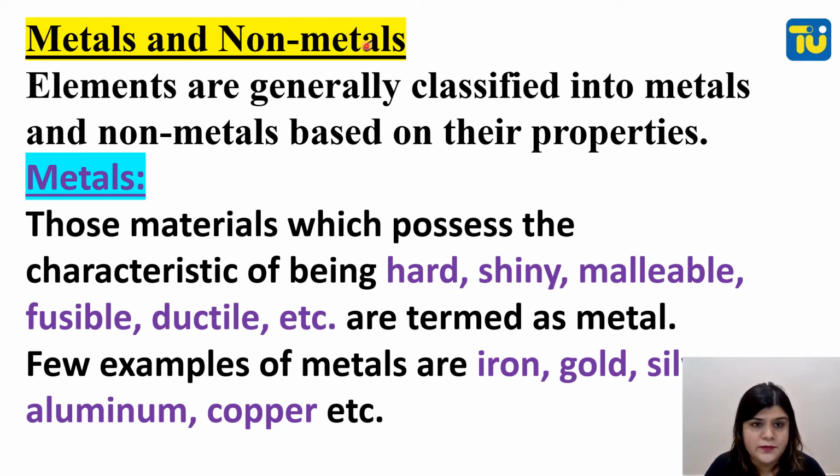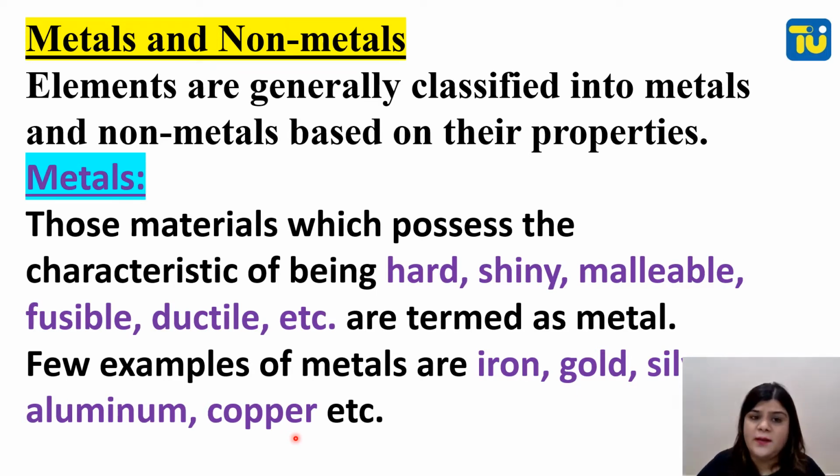Metals and non-metals. Elements are generally classified into metals and non-metals based on their properties. Those materials which possess the characteristics of being hard, shiny, malleable, fusible, ductile, etc. are termed as metals. A few examples of metals are iron, gold, silver, aluminium, copper, etc.